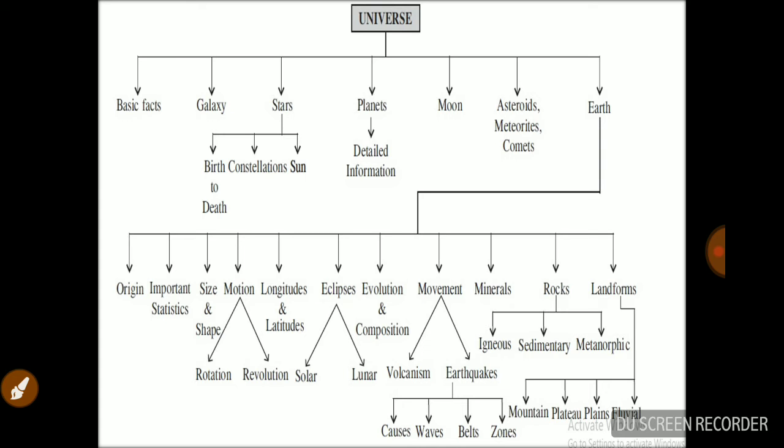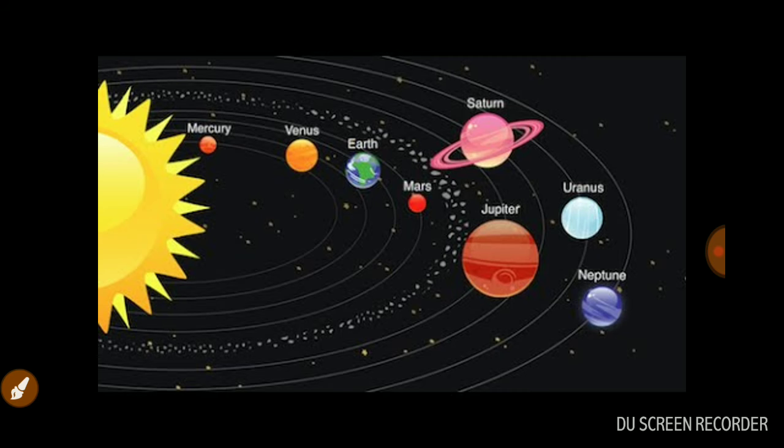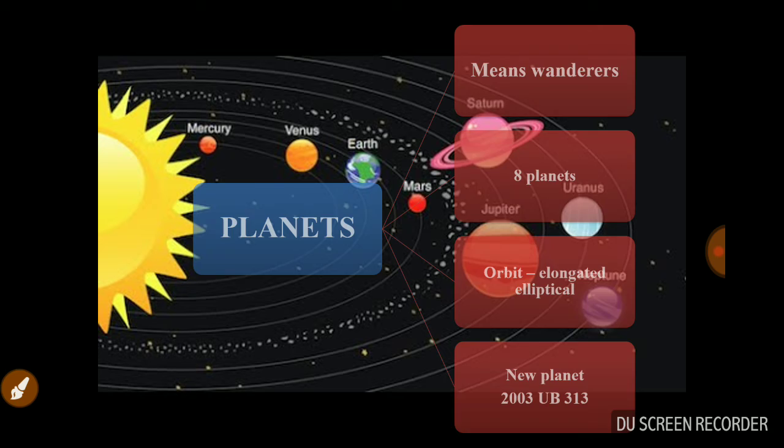As you can see in this slide, the Earth is a very important point for us. So: origin of Earth, important statistics, size of Earth, motion, rotation, revolution, longitude, latitude, eclipse, solar, lunar. All these points are very important when we deal with geography. In this topic we are discussing planets, comets, asteroids, Earth, etc. Very simple and basic facts. Let us start with one more topic, that is the planets.